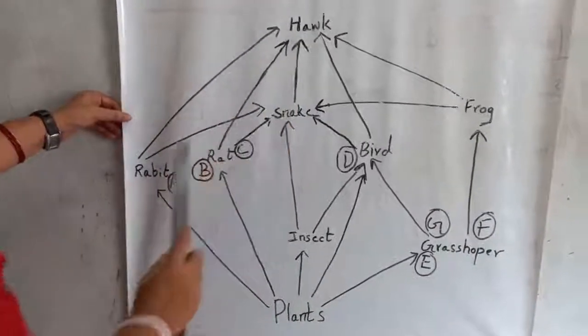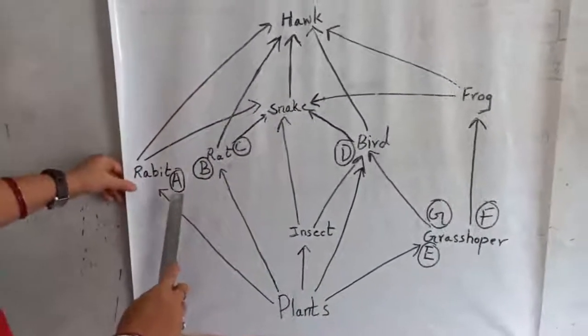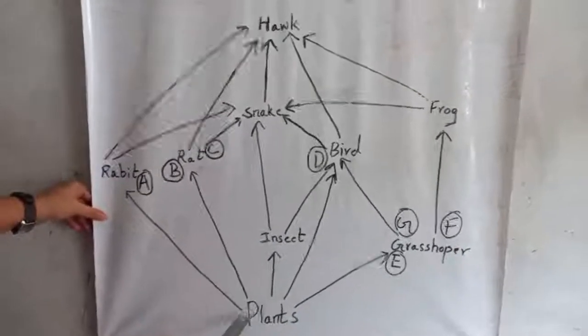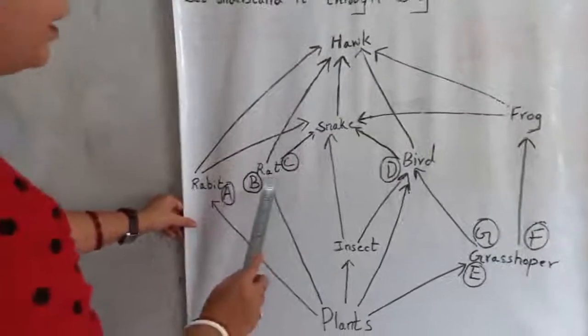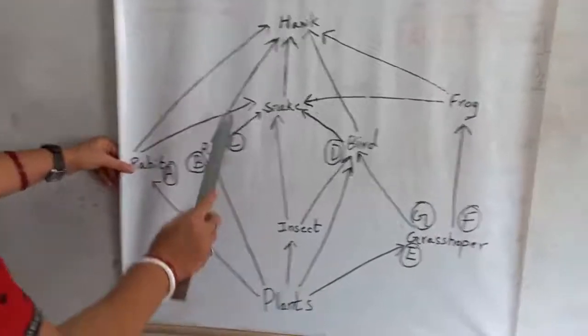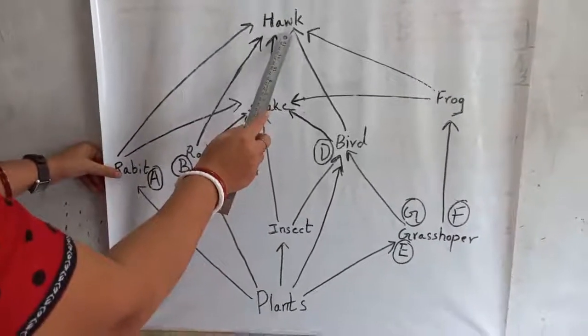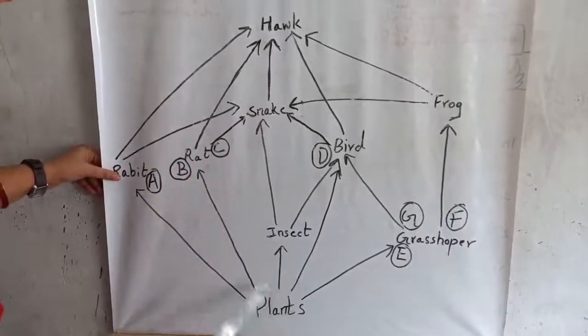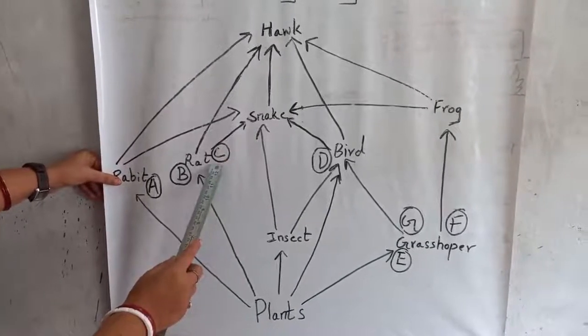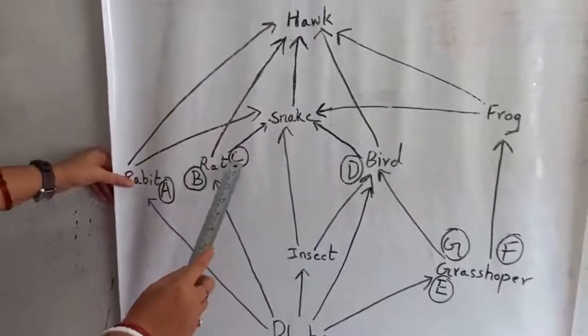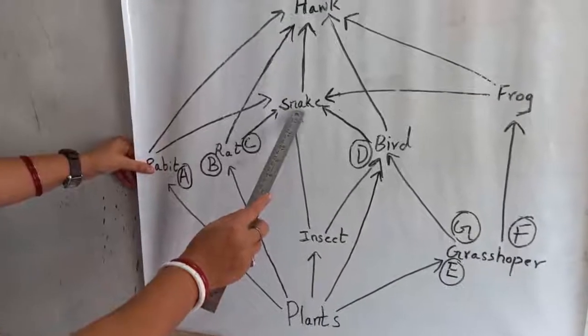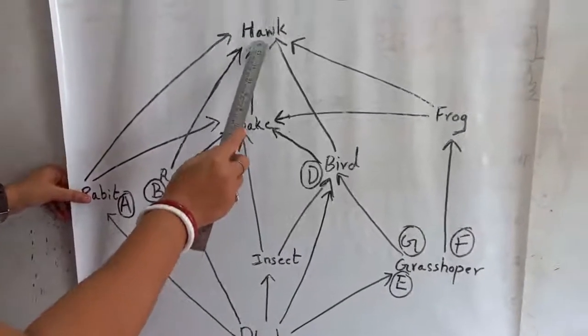This is the first food chain, A. Next, B. Plants are eaten by rat and rat is eaten by hog. Now next, plants are eaten by rat and rat is eaten by snake. Snake is eaten by hog.